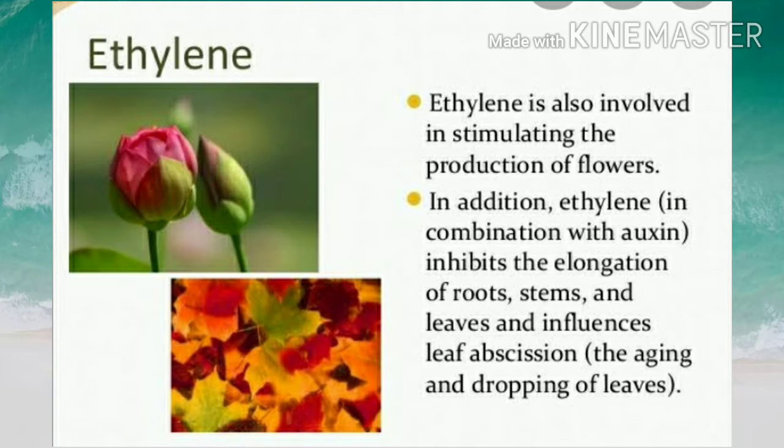In addition, ethylene, in combination with auxin, inhibits the elongation of root, stem and leaves. And it also influences leaf abscission. Leaf abscission is the aging and dropping of leaves.